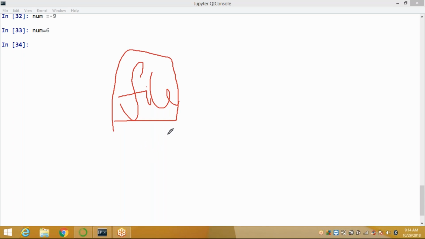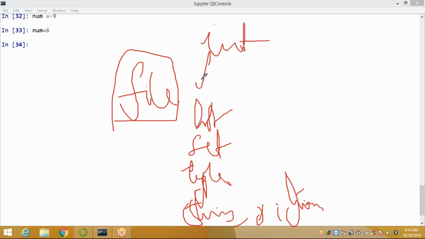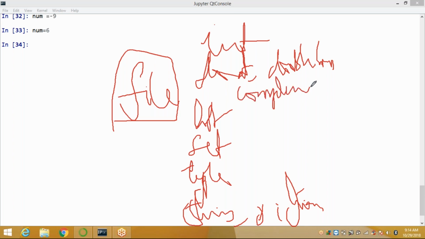Only we have the data types list, set, tuple, string, dictionary. These are the data types. By default, data types are integer numbers. That is Numbers: integer, float, double, long, next complex. These are the default